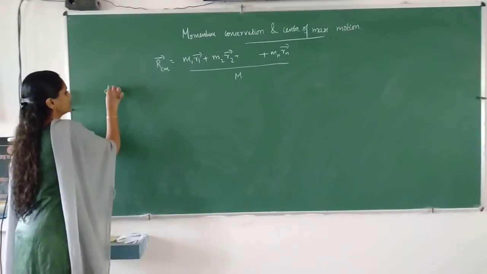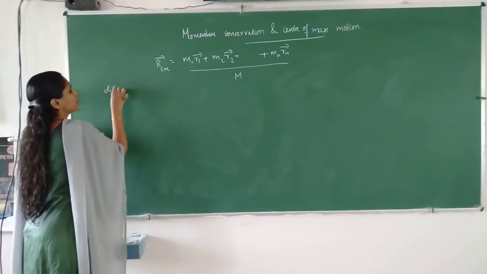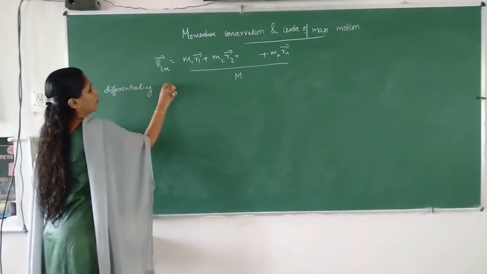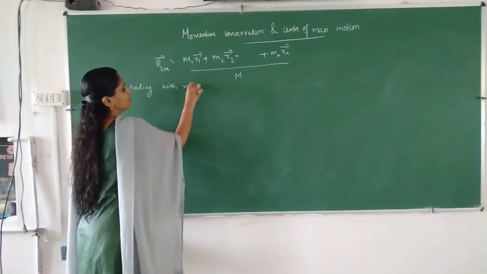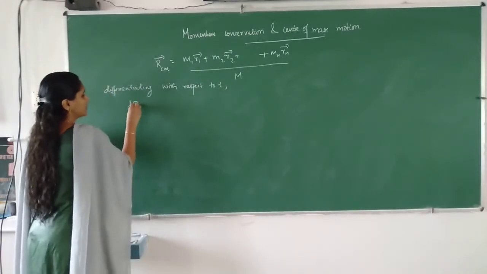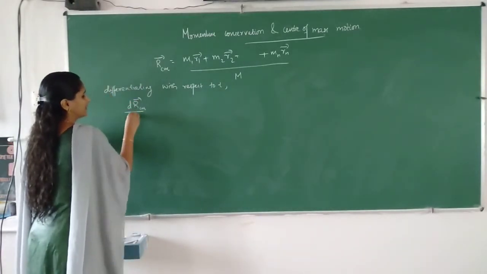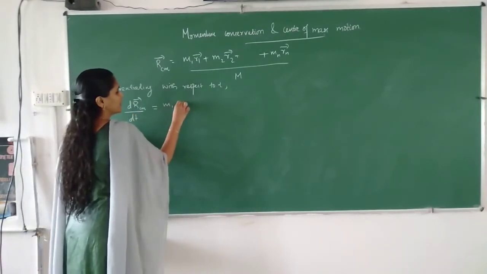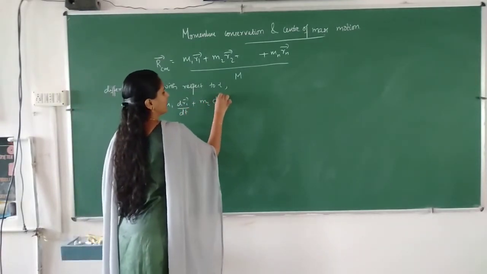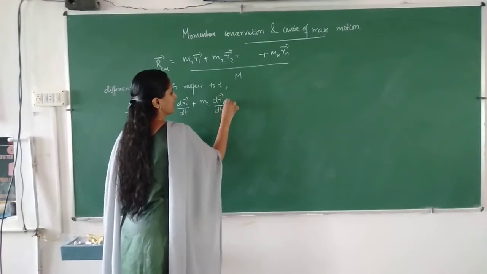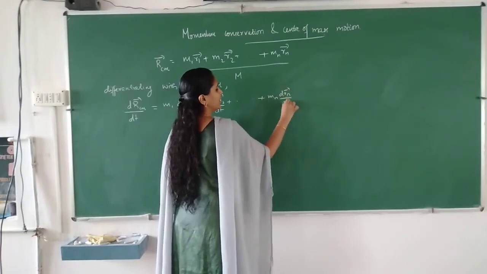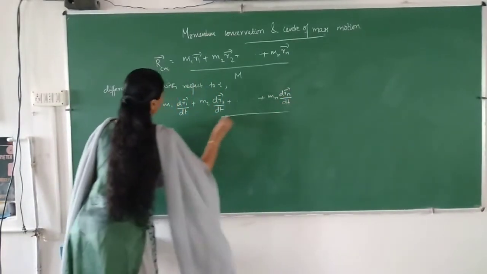So differentiating with respect to t, we can write d rCm by dt equal to m1 dr1 by dt plus m2 dr2 by dt plus etc. plus mn drn by dt, divided by total mass.